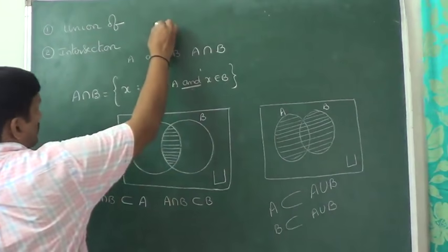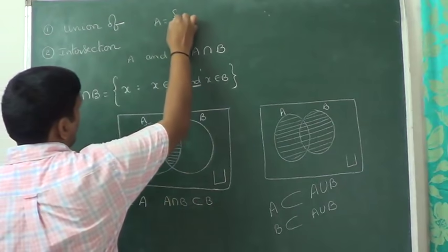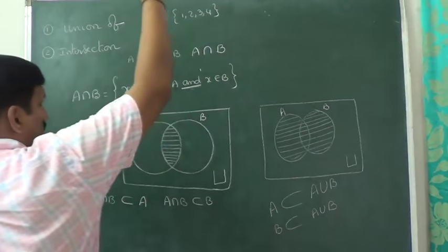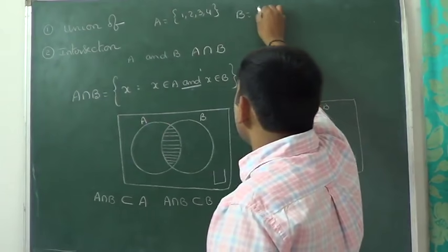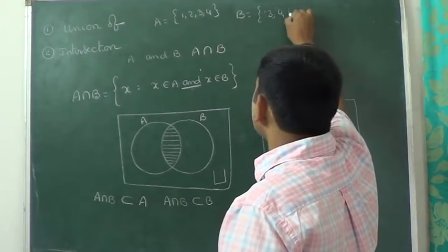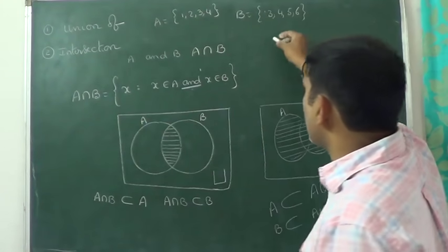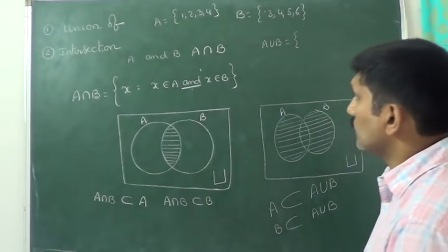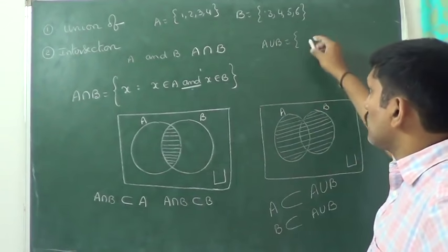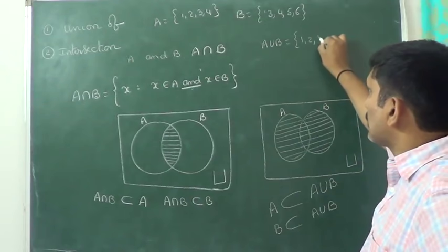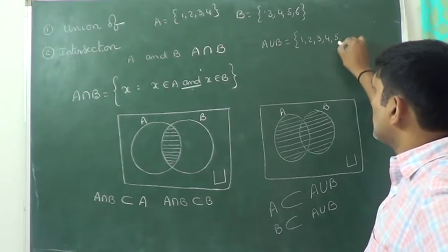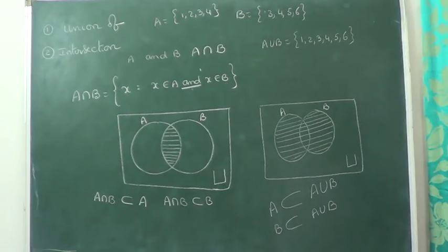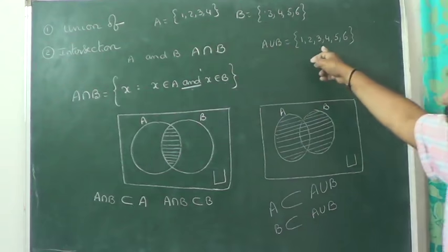You can check with an example I am discussing here. A is equal to 1, 2, 3, 4. And another set B is given like this. B is equal to 3, 4, 5, 6. Can you tell me what is A union B? Union, combine, club. A union B is equal to 1, 2, 3, 4, 5, 6. Now tell me, is A a subset of A union B or not?